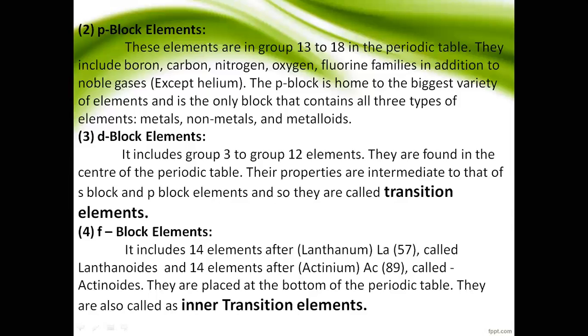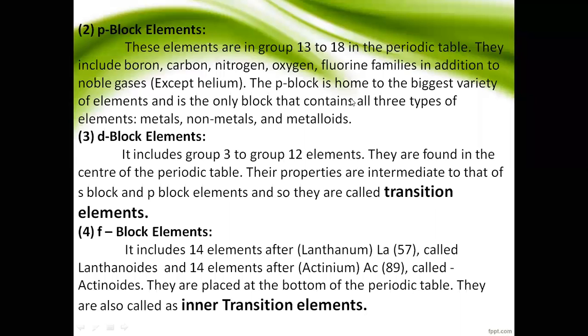The next one is D block elements. It includes groups 3 to 12. This is the center part of the modern periodic table. These elements are intermediate between metals and non-metals, so they are called transition elements.